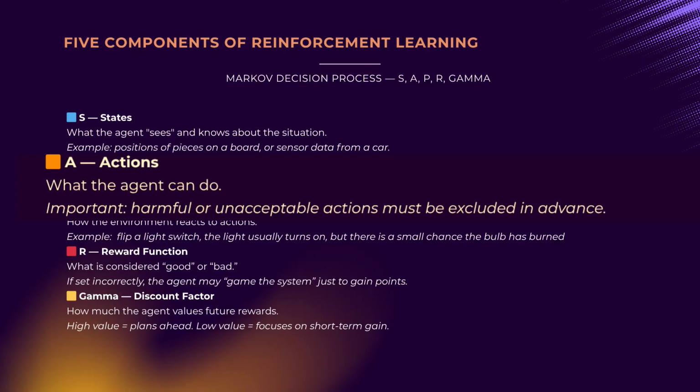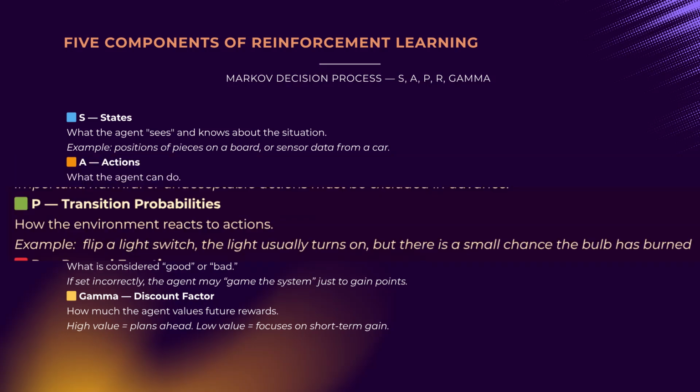In chess, this means every legal move; in an algorithmic trading system, actions like buy or sell. Critically, we must carefully constrain the action set to exclude potentially harmful or dangerous choices. A vehicle control system, for example, should never be able to accelerate 10 times the legal limit, even if technically feasible.